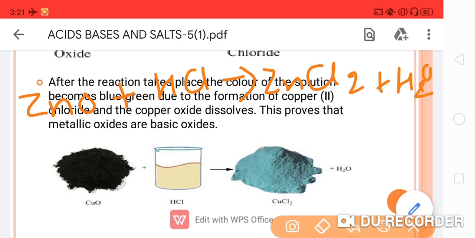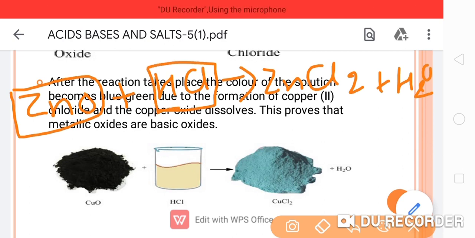So students, you can see here this zinc oxide is a metallic oxide and this is the acid, dilute hydrochloric acid, and when the metallic oxide reacts with acid we get a salt, here zinc chloride, and water is forming.